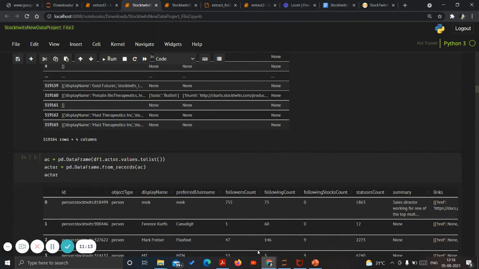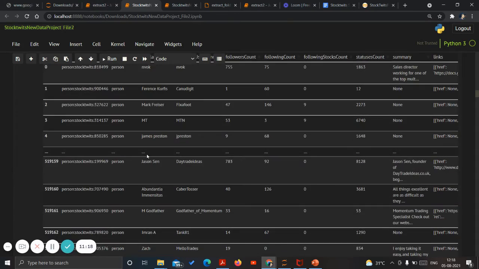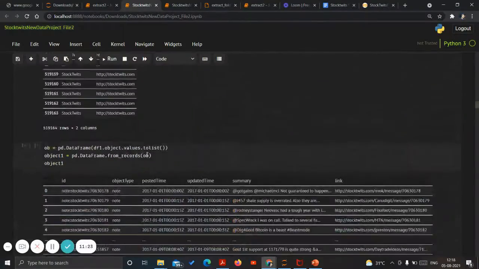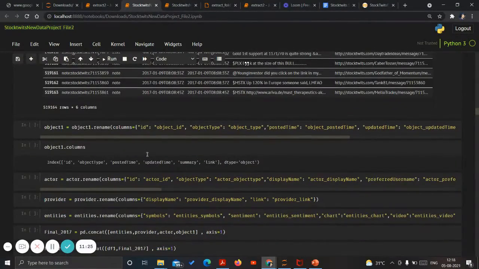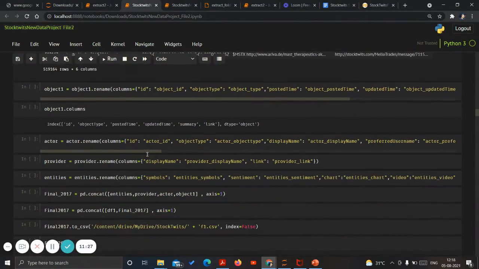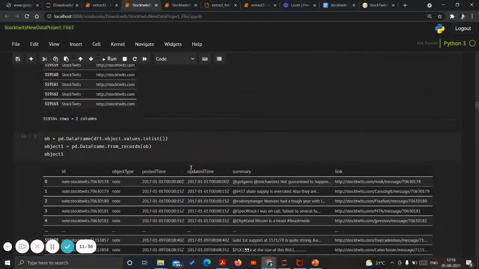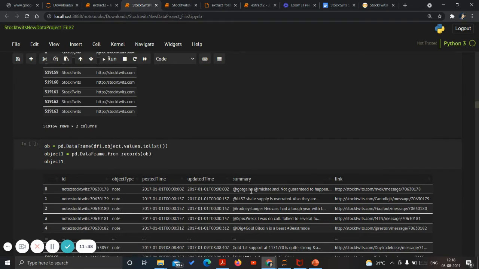We have used a similar approach to the one for file 1. We would be solving the nesting for file 2 and appending, and if we need any extra column we would be adding it, like we need to count how many stocks it has. There is one column named stocks at the rate. If we want to count how many at-the-rate persons' names are mentioned, another column is added.